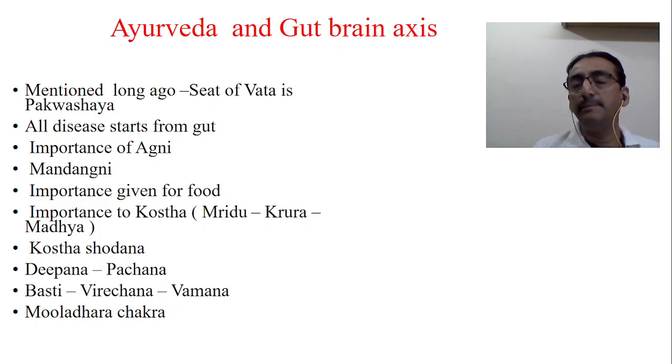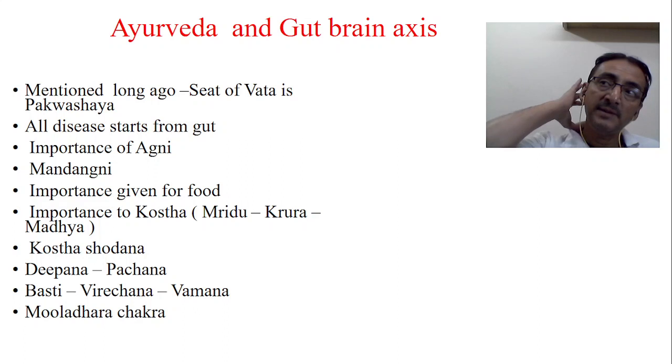So Ayurveda basically explains that Pakvashaya, or this gut itself, is the seat of Vata. If you are able to treat the Vata, that itself is half the chikitsa, and Vata is responsible for the abnormal movement of both Pitta and Kapha. So if you are able to control the Vata, then you can say that half of the treatment has been done. You have to keep Vata under control, or under nourishment, whatever you say. So Pakvashaya is the main seat of Vata. So keep the Pakvashaya nourished or properly balanced. That is the main thing.